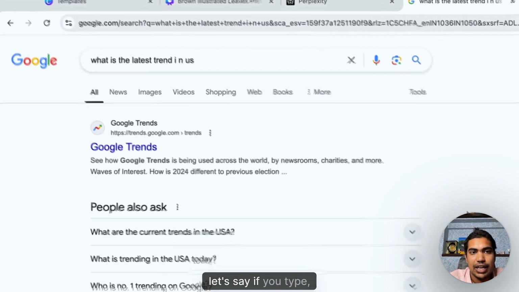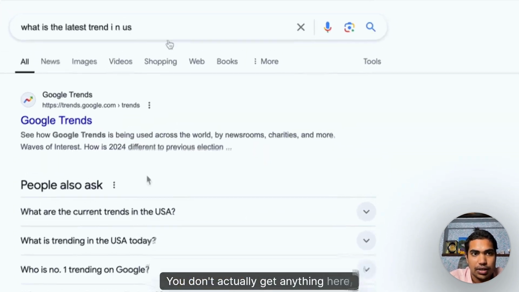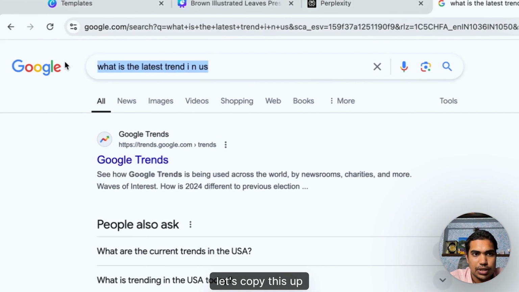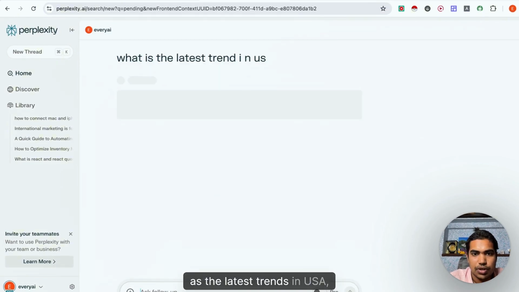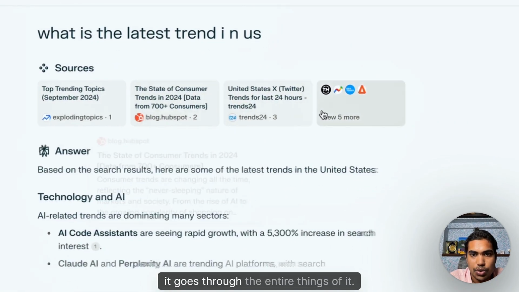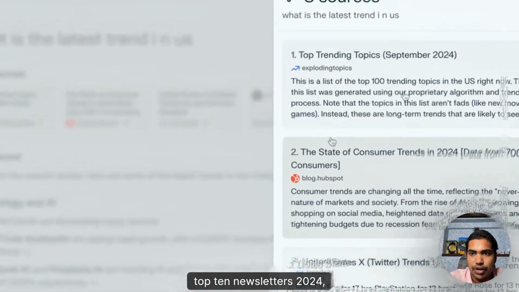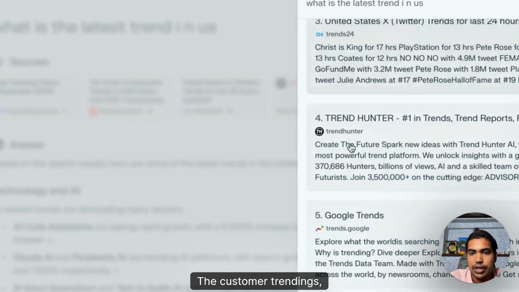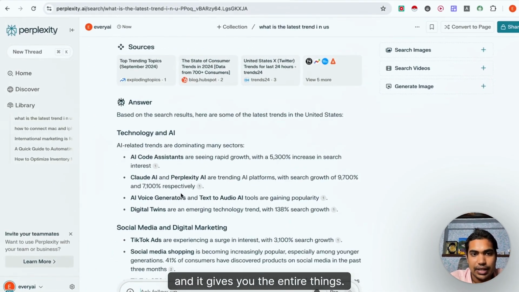For example, let's say you type "what are the latest trends in US", right? You don't actually get anything here. So let's copy this up and paste it in Perplexity. What's the latest trends in USA, right? So here, it goes through the entire thing. For example, top trending newsletters 2024, right? The customer trendings, all these things, it goes through and gives you the entire thing.